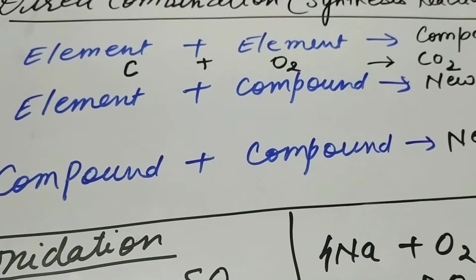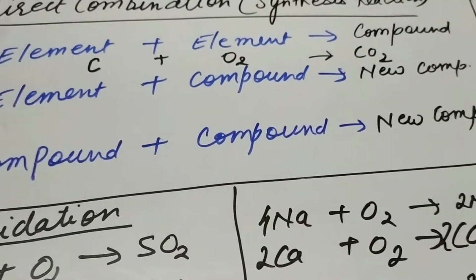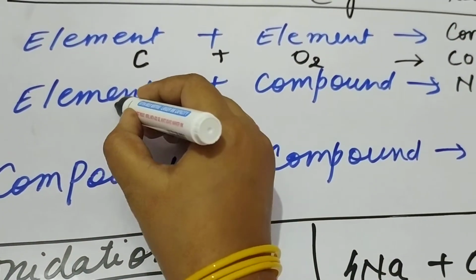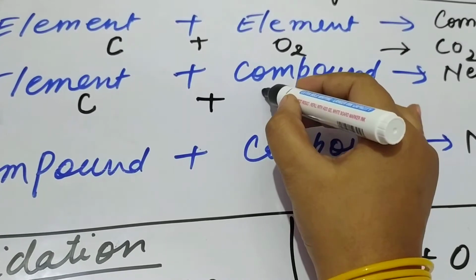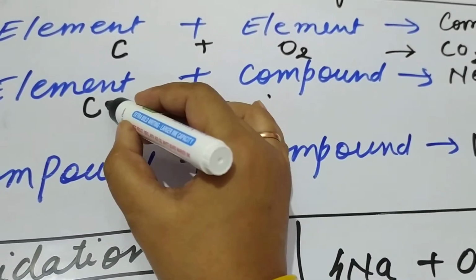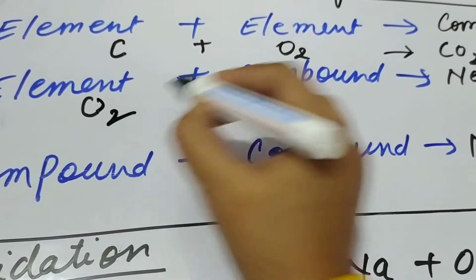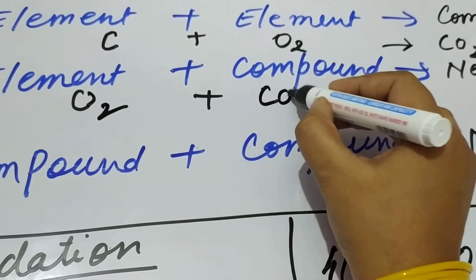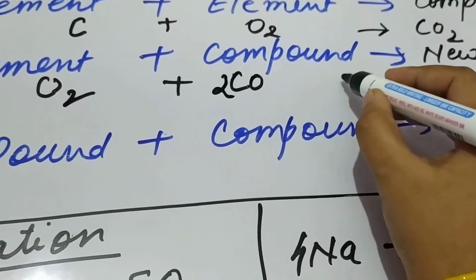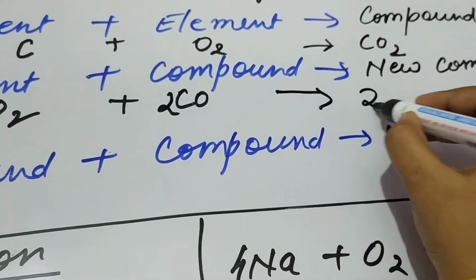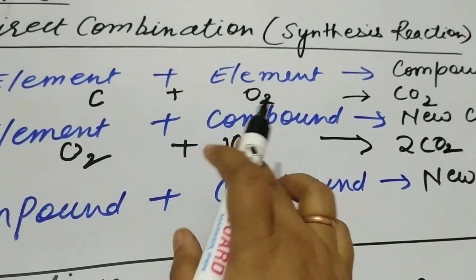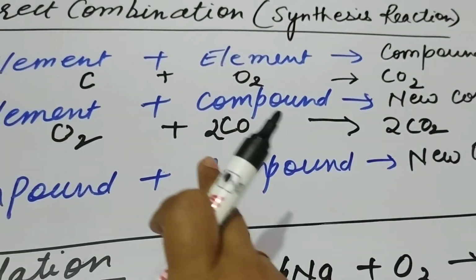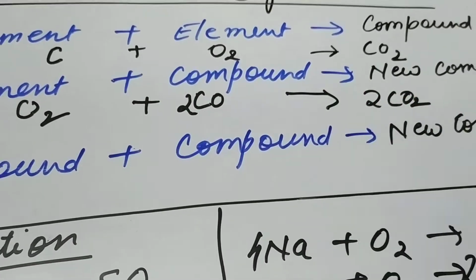It may be that an element and a compound combine to give you a new compound. For example, C is an element, the element I am taking here is oxygen, and the compound I am taking is CO. So it will give you a new compound, that is carbon dioxide, 2CO + O2 gives 2CO2. That is, carbon monoxide will oxidize to give you carbon dioxide. In this, one element and one compound combine to give you a new compound.